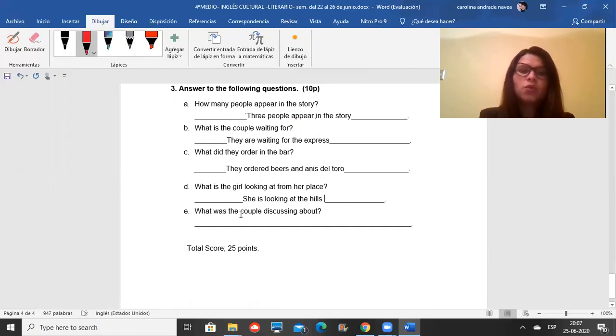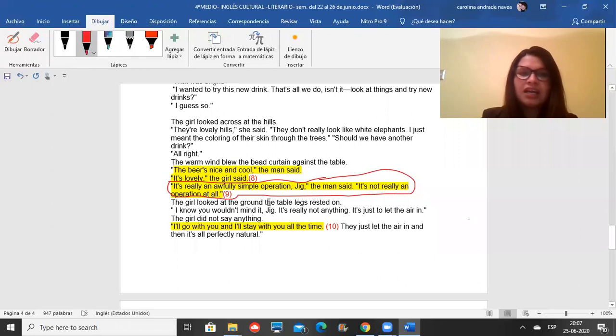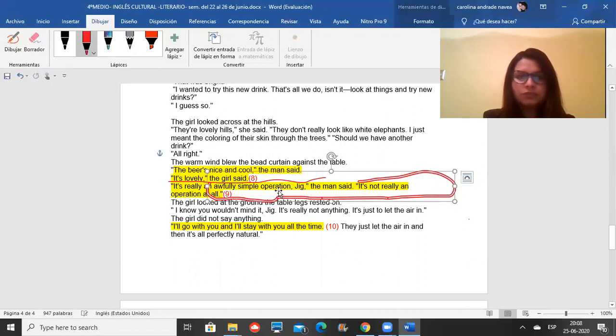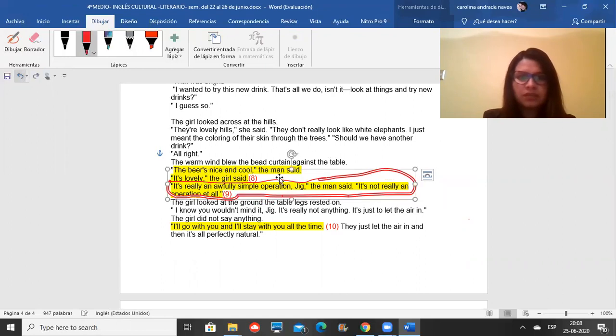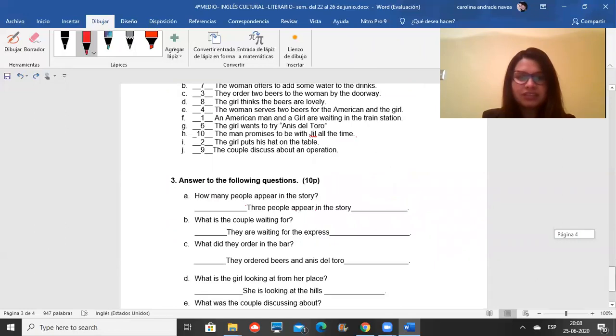All right, and then what was the couple discussing about? And that is at the end of the text. And they are discussing about an operation, okay? Here it is, awfully simple operation. Okay, all right, we are going to go back. Okay, they are talking about an operation here. And that's the end of the text.